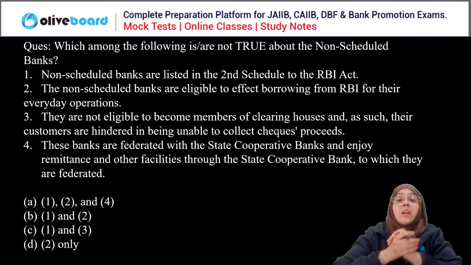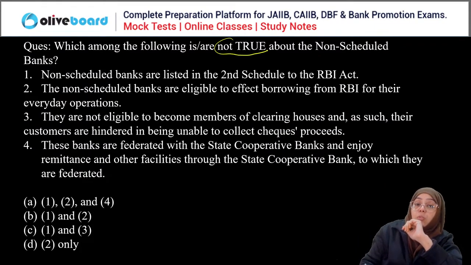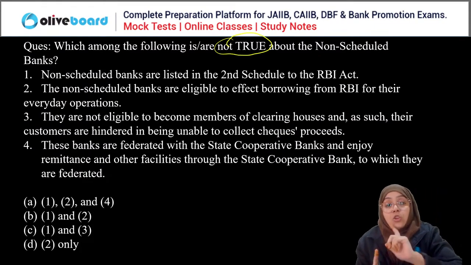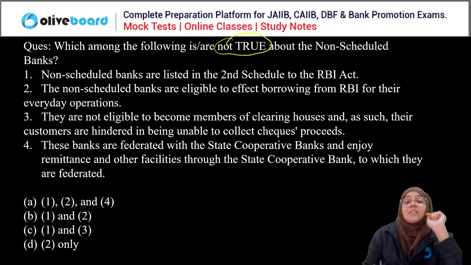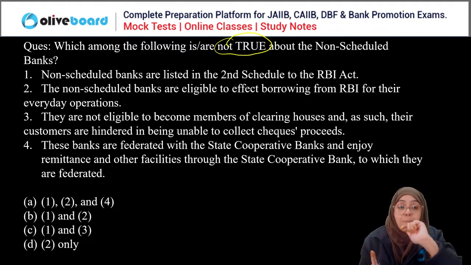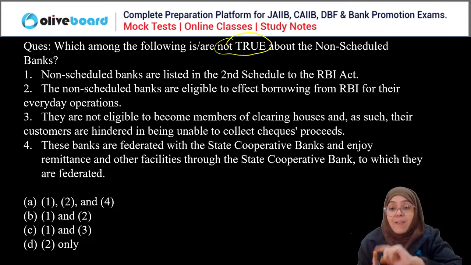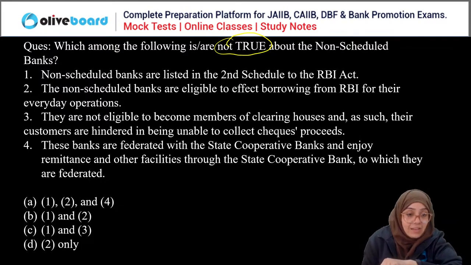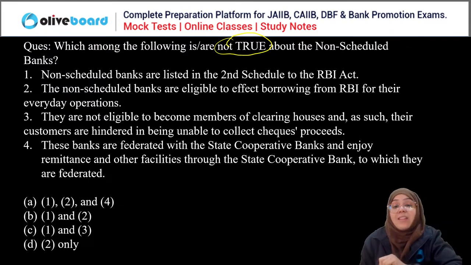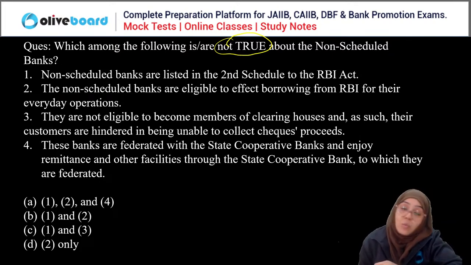Right? Now, next. Which of the following is not true? Read out the question carefully and then answer. Not true regarding non-scheduled banks. First, non-scheduled banks are listed in the second schedule of RBI Act. Second, they are eligible to borrow from RBI for their everyday operation. Third, they are not eligible to become members of the clearing houses, and as such, their customers are hindered in being unable to collect cheque proceeds. Fourth, these banks are federated with the state cooperative banks and enjoy remittance and other facilities through the state cooperative bank to which they are federated.